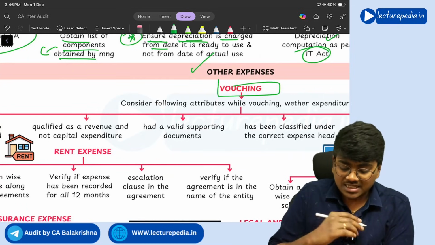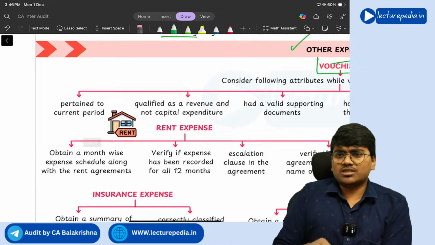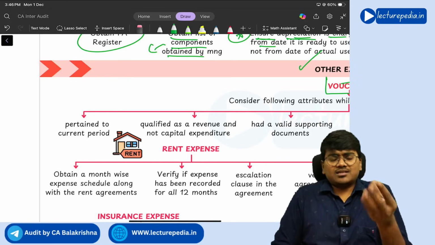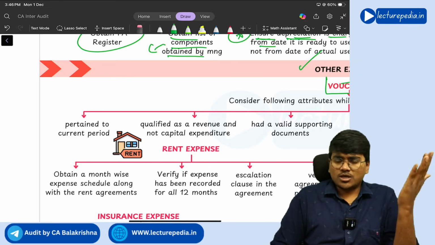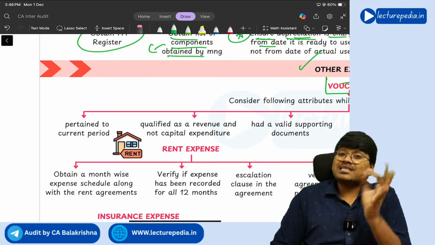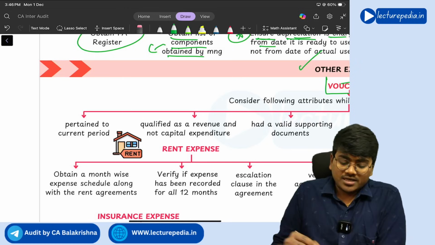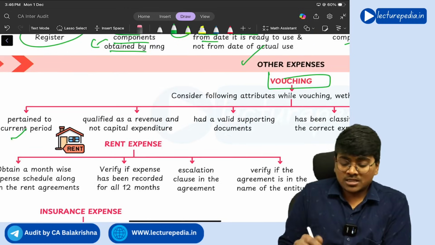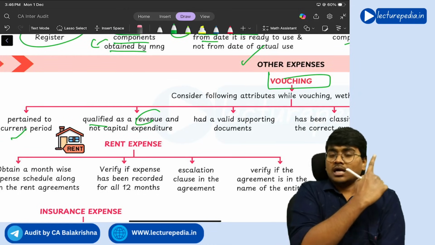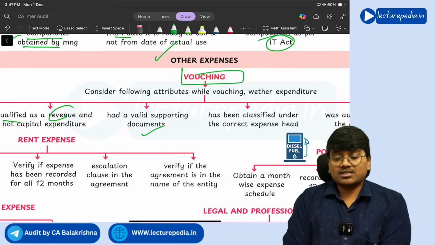With respect to other expenses, you will generally vouch them considering the following things. Other expenses include electricity, rent, salaries we have already seen, power and fuel, right? Transportation, all these come under other expenses. While vouching, you need to see that these other expenses relate to the current period only and qualify as revenue expenditure only. If it is not a revenue expenditure, you have to capitalize it, correct? And there should be supporting documents for that expenditure.